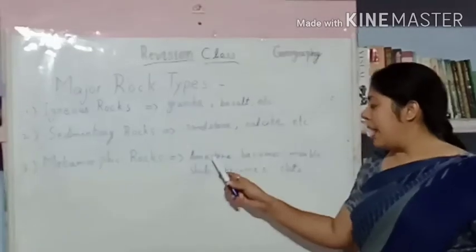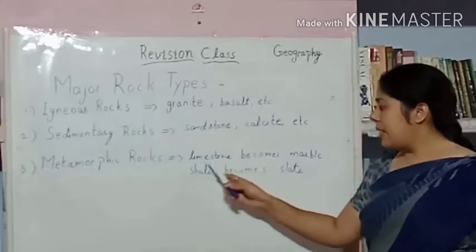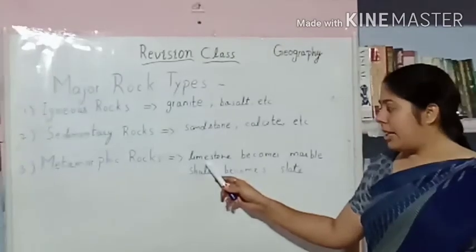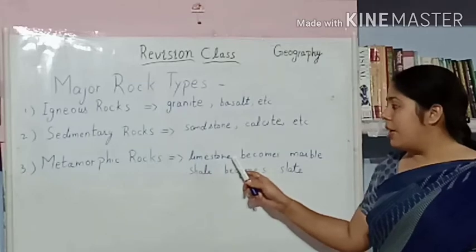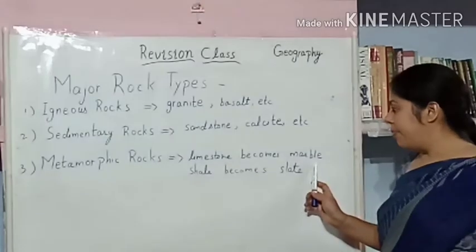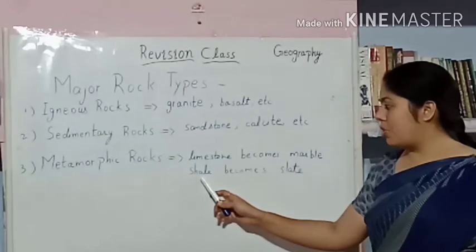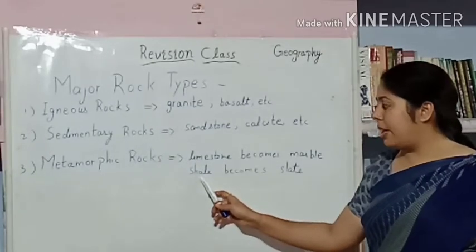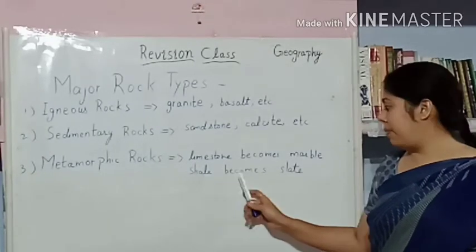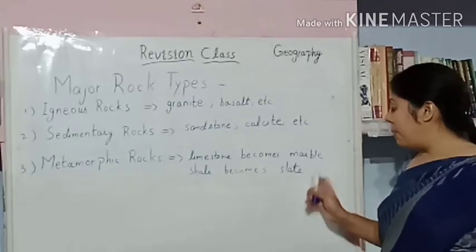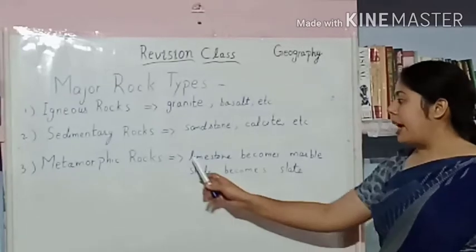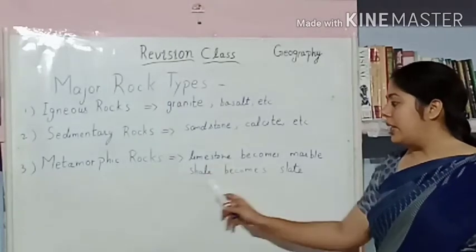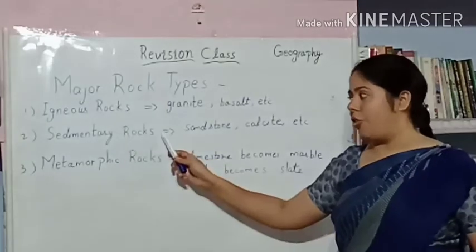For example, limestone is a sedimentary rock, but when it changes over a period of time, it becomes marble. And shale is also a sedimentary rock, but when it changes its form, it becomes slate. So marble and slate are metamorphic rocks, but limestone and shale are sedimentary rocks.